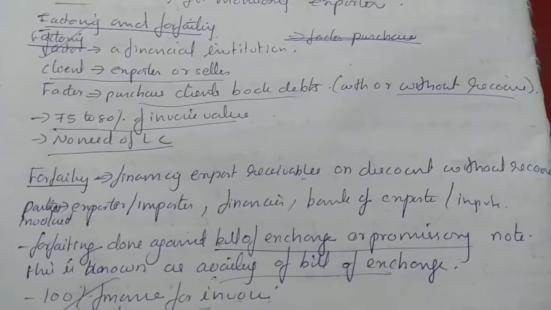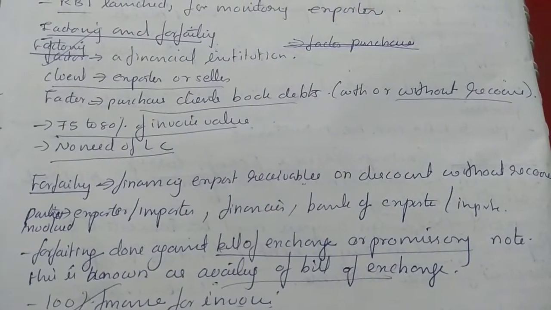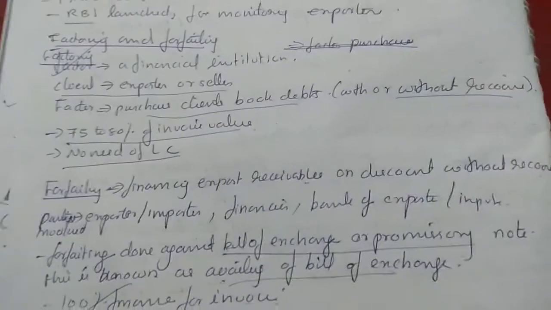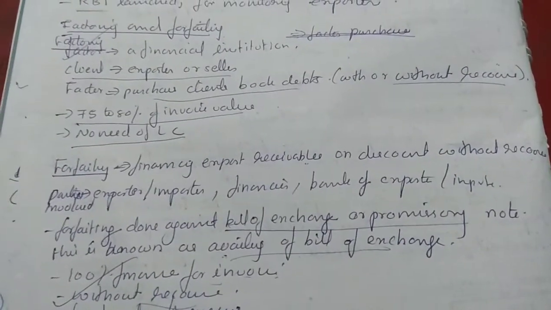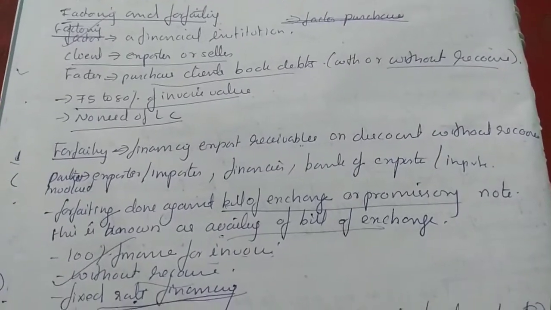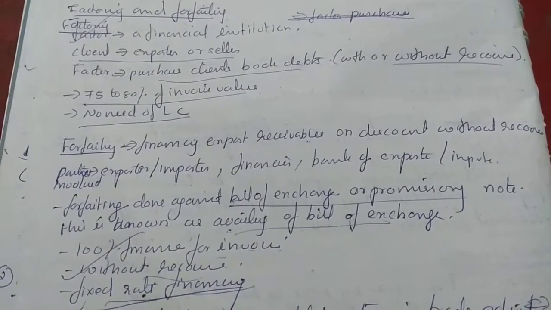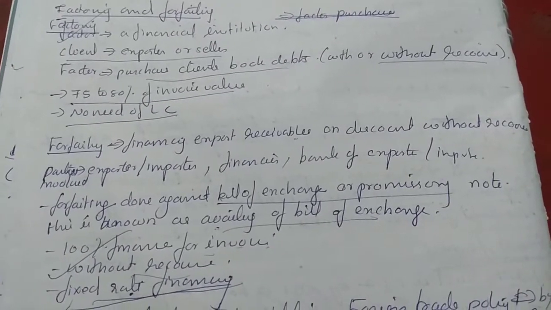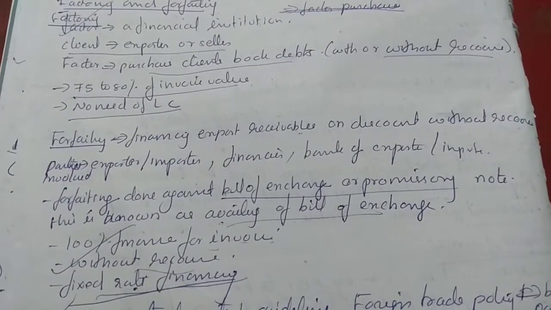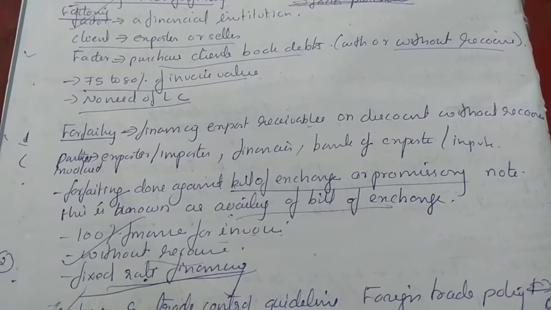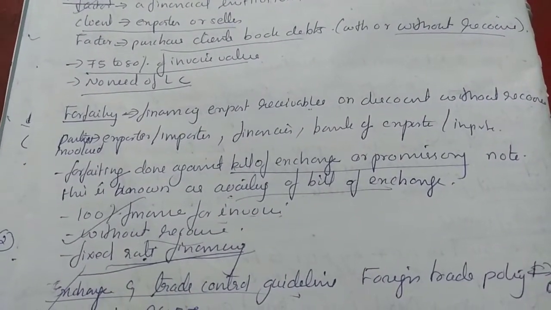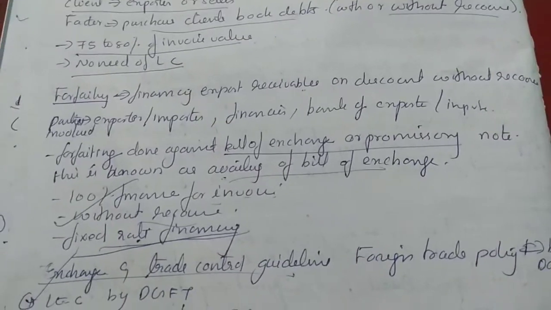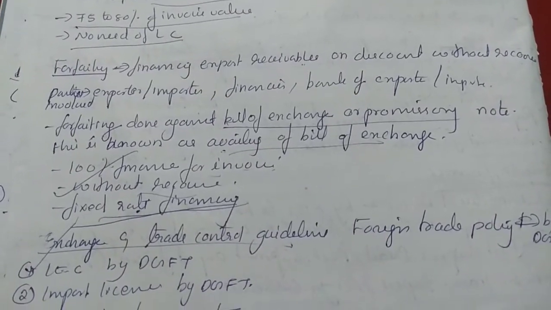Next is forfeiting, financing export receivables at a discount without recourse. Partners in forfeiting are exporter or importer, and the financing bank of exporter or importer is involved. Forfeiting is done against bill of exchange or promissory note, and this is known as availing of bill of exchange. 100% finance of invoice is given, this is without recourse, and fixed rate financing is given.